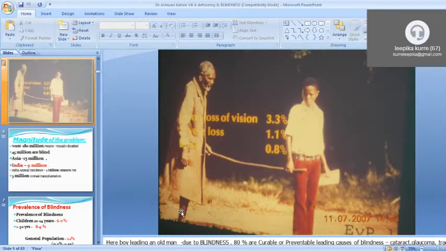As you can see, the boy is leading an old man because he is not able to see. In India this is a very common picture. There are so many diseases which lead to blindness and can be preventable, like refractive errors. We can easily prevent them with spectacles, or simple glasses for cylindrical number and for spherical number, to correct the visual acuity.